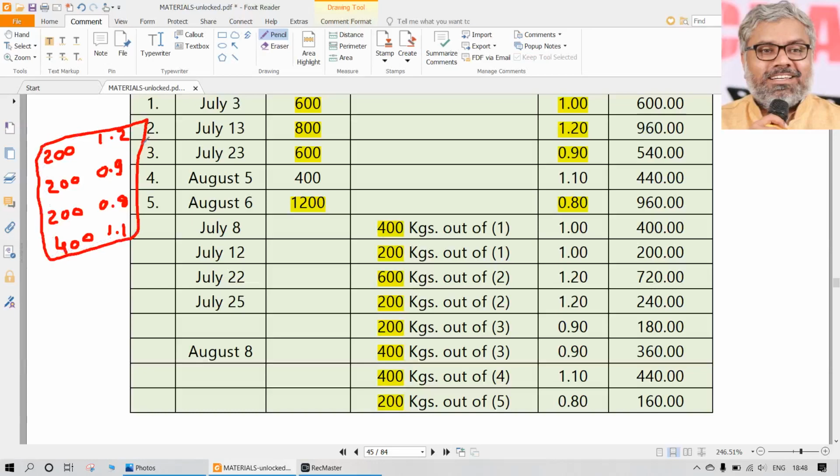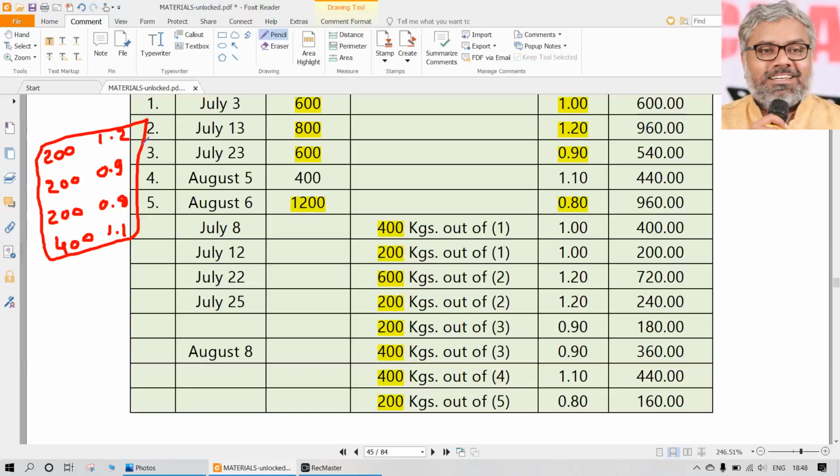So the closing stock valuation, if at all you do the closing stock valuation under LIFO, it will be what? 200 into 1.2, 200 into 0.9 and 200 into another 0.8, and 400 into 1.1. So how much is the total value?